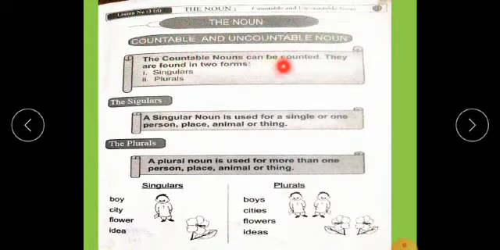Countable nouns can be counted. We know it very well. Learn that they are found in two forms, singular or plural. Singular means single or one. Plural means more than one or many. A singular noun is used for a single person, place, animal or thing, while a plural noun is used for more than one person, place, animal or thing, like boy, boys; city, cities; flower, flowers; idea, ideas.